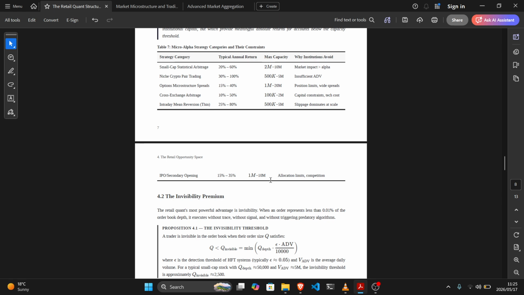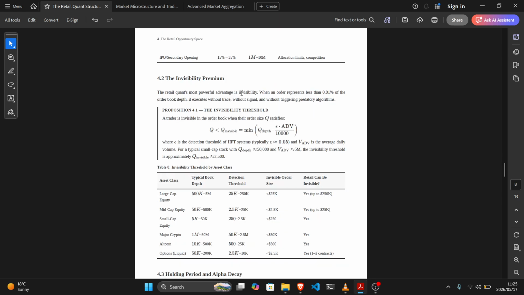4.2 The invisibility premium. The retail quant's most powerful advantage is invisibility. When an order represents less than 0.01% of the order book depth, it executes without trace, without signal, and without triggering predatory algorithms. Proposition 4.1 The invisibility threshold.